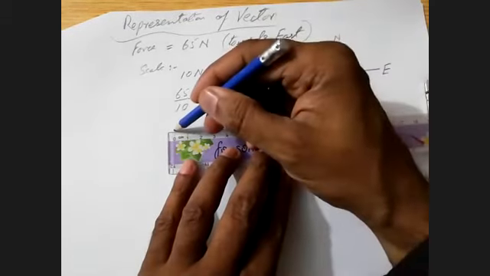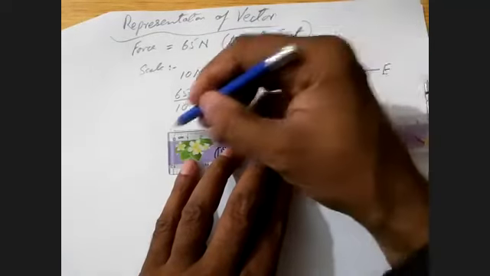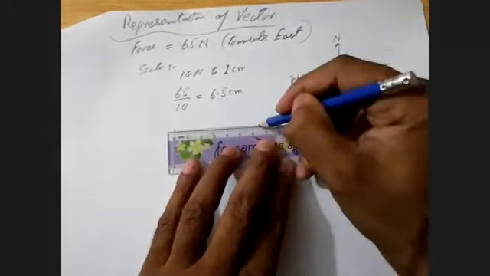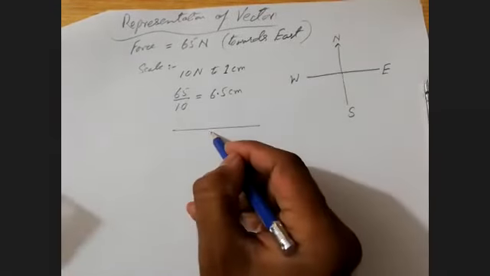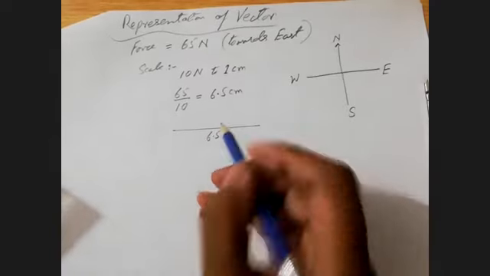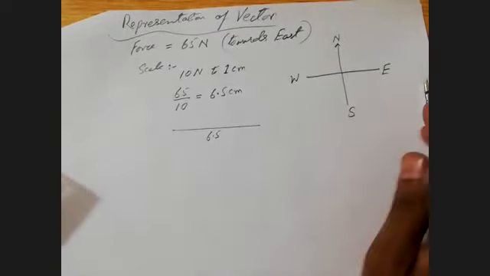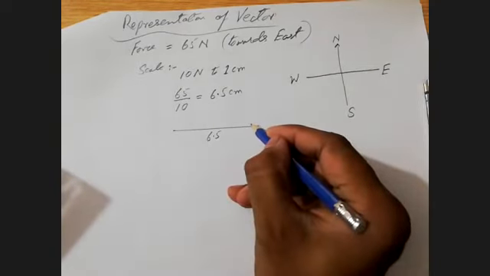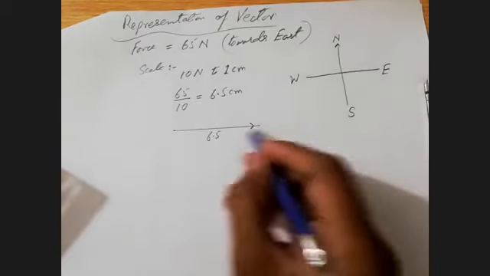So I am going to draw the line equal to 6.5 centimeter. After drawing this line of 6.5 centimeter, I will have to mention an arrow to show that it is towards east. I am mentioning the arrow here in between the two endpoints.